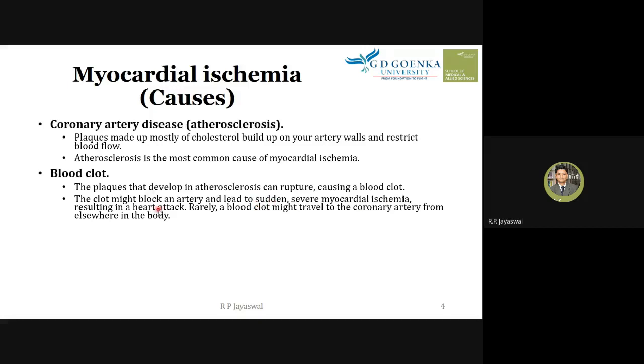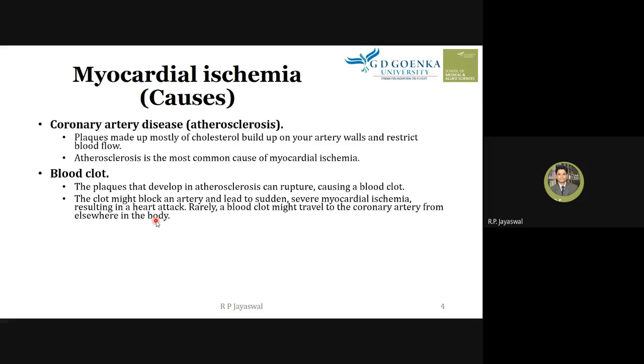resulting in a heart attack. So this myocardial ischemia may lead to a heart attack-like condition, and rarely a blood clot might travel to the coronary artery from elsewhere in the body. So it's a rare condition. Let's say the clot appeared in a different part of the body, and it rarely goes to the coronary artery.